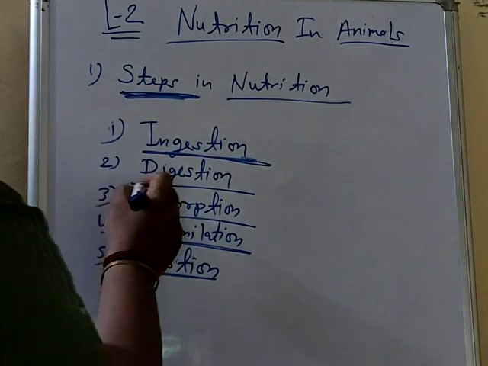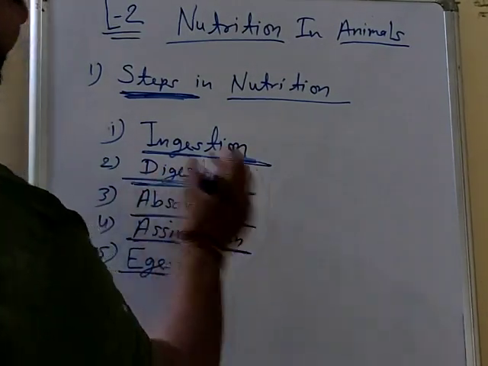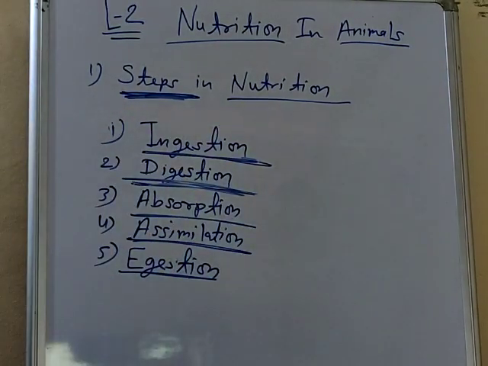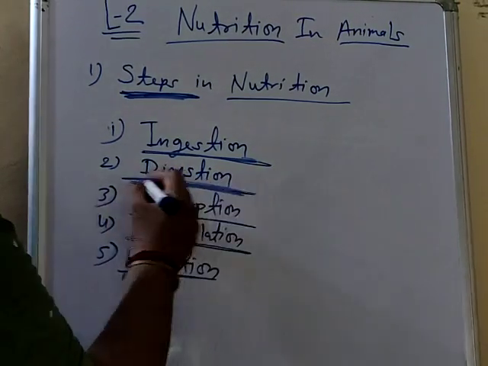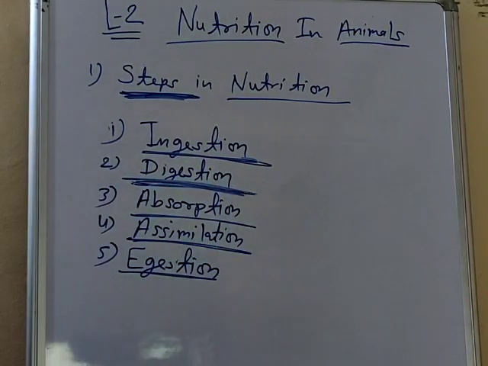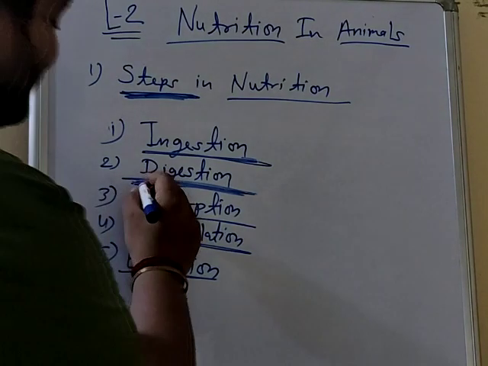Now second, what is digestion? Digestion is the process of breaking down complex food. Digestion is a process in which complex food is broken down to convert it into a simpler form, or you can say that the process of breaking down complex food into simple and soluble form is known as digestion.